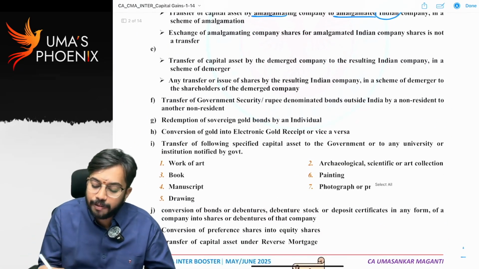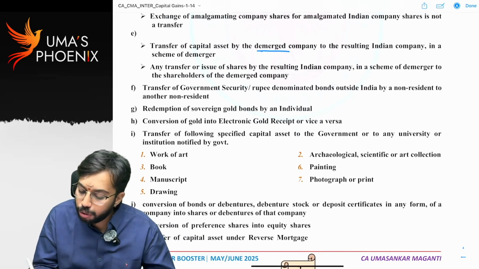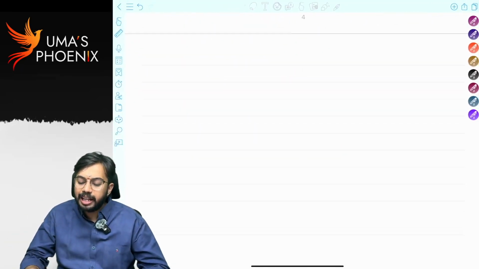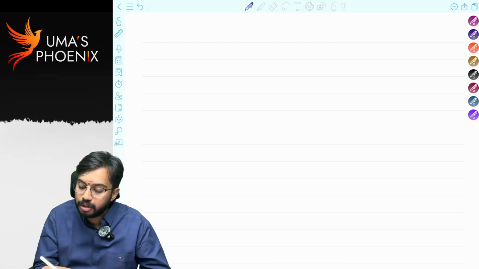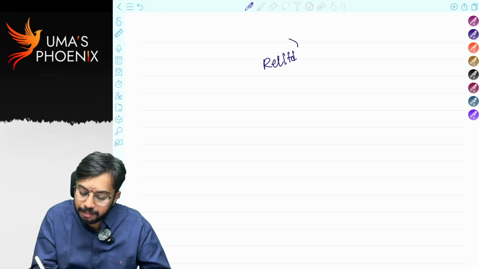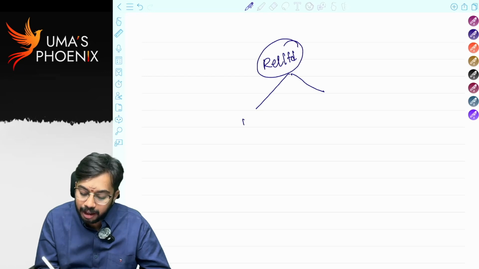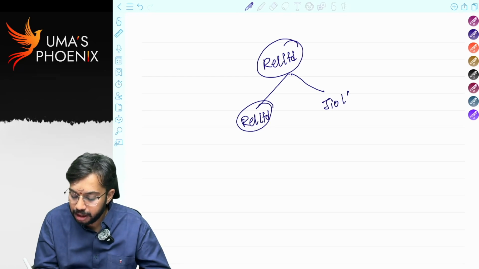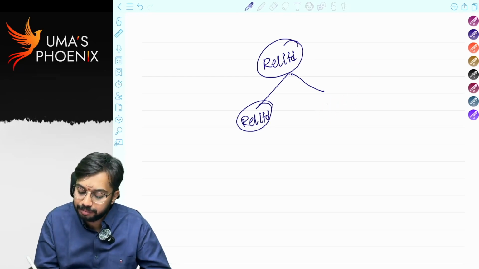Next. Transfer of capital asset by demerged company to resulting Indian company in a scheme of demerger. Let's say a company got divided. Reliance Limited is there. Reliance Limited got divided as Reliance Limited and Reliance Petroleum Limited.